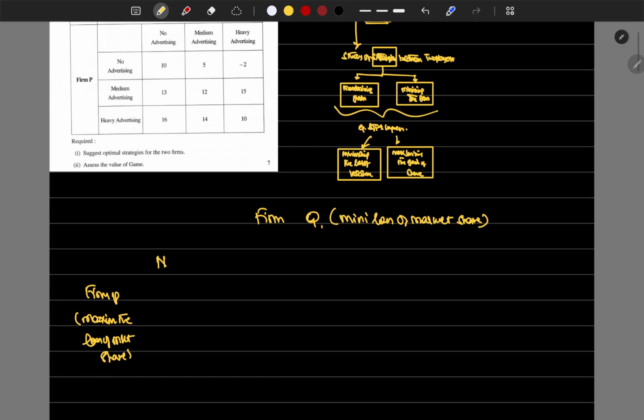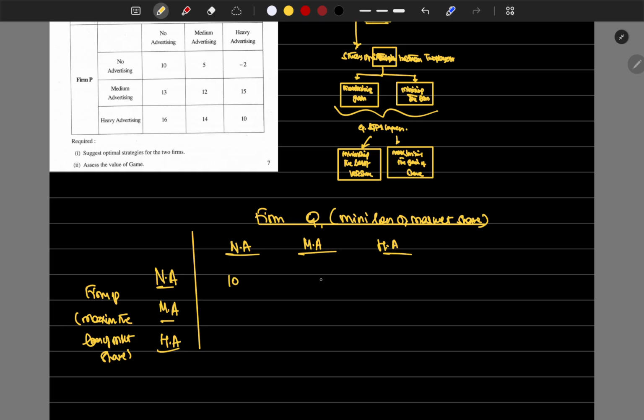The strategies are no advertising, medium advertising, heavy advertising. The payoff matrix values are 10, 5, -2, 13, 12, 15, 16, 14, 10.